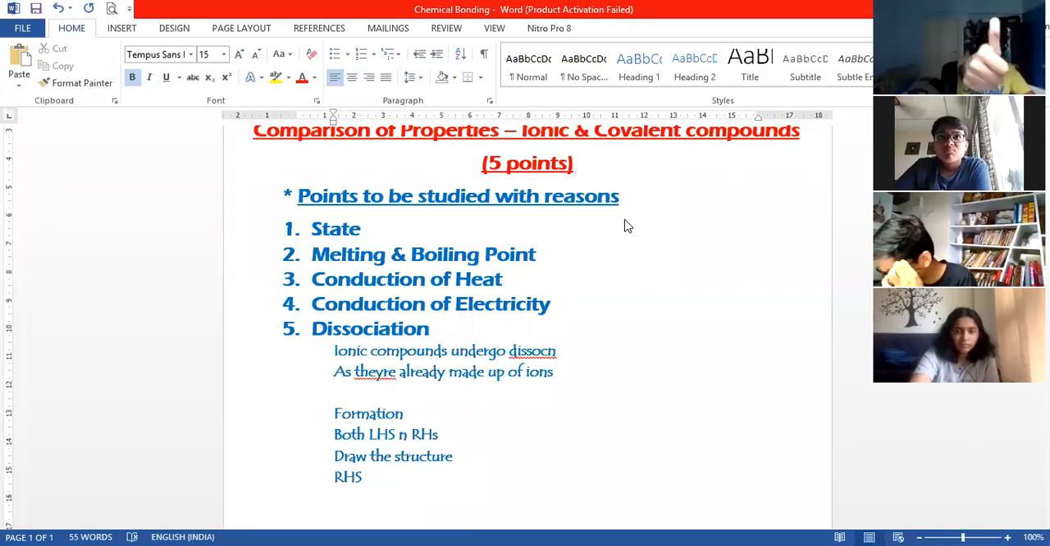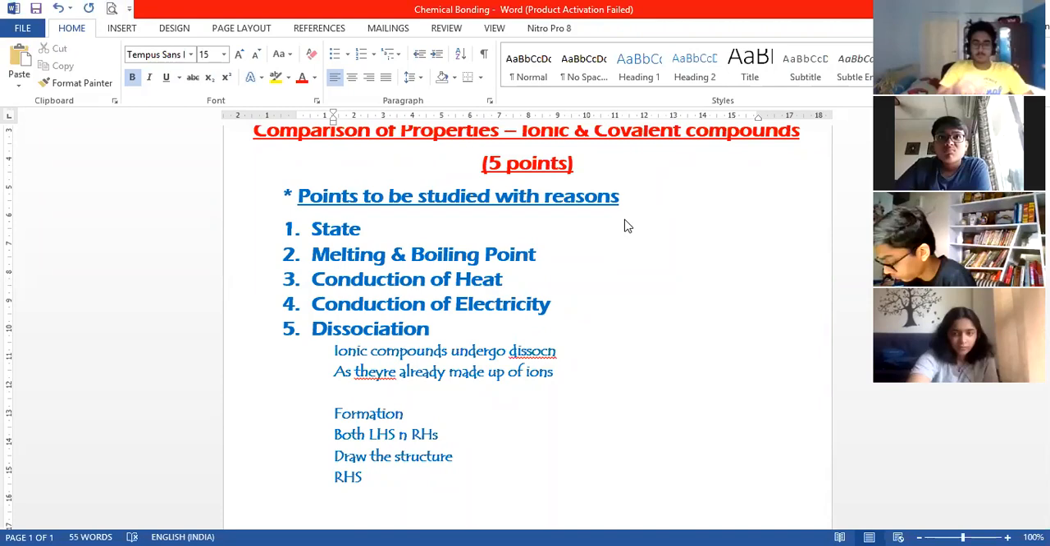Okay, cool. On the same page, at the bottom, we have got coordinate bond. Coordinate bond is a type of covalent.